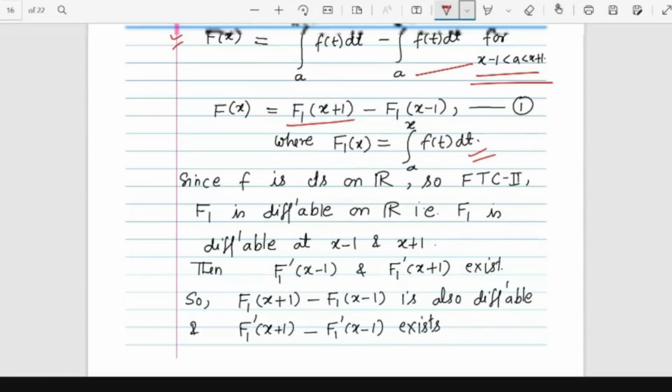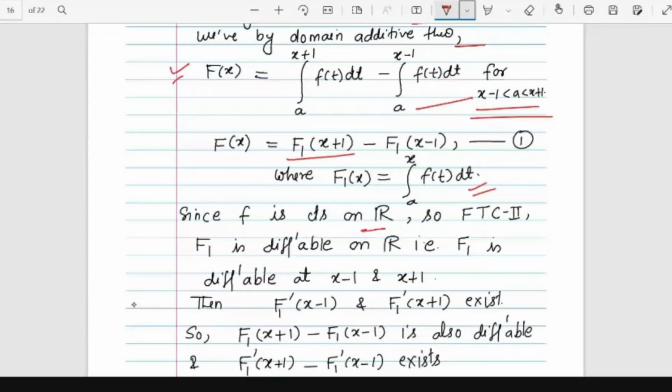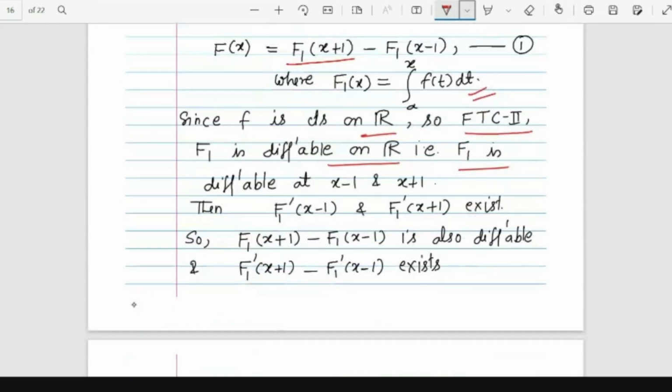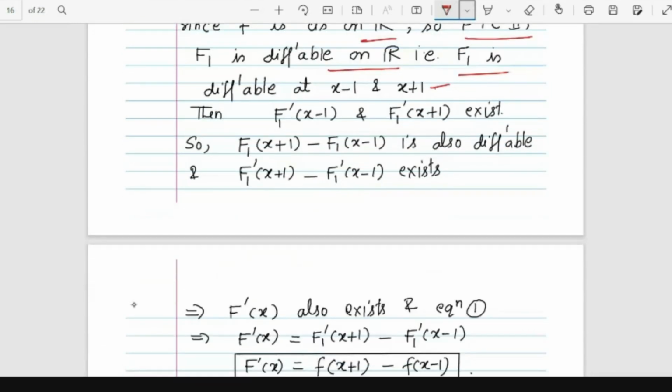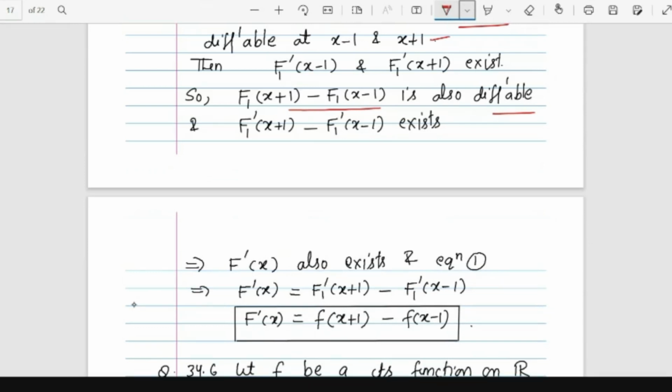Now because small f is continuous on R, by the fundamental theorem of calculus 2, F1 is differentiable on R. So F1 is differentiable at x minus 1 and x plus 1 both, and the derivative of F1 at both points exists. The difference will also be differentiable and the derivative of the difference will also exist.